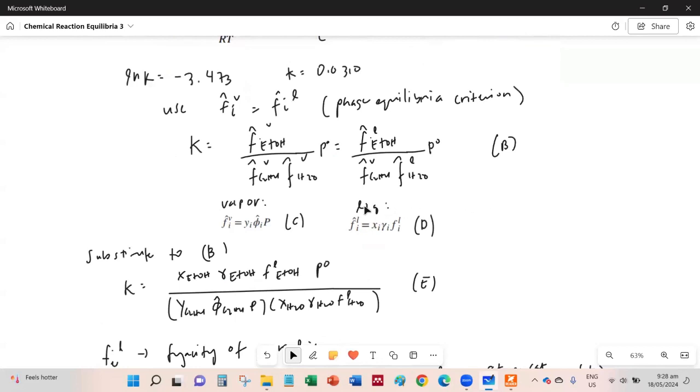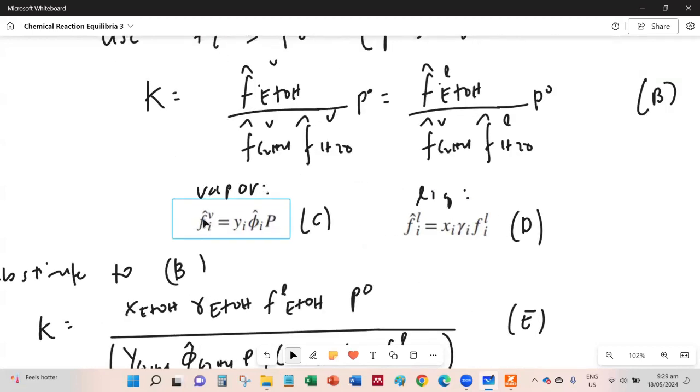However, remember that for the fugacity of the vapor phase, we can write it in terms of the fugacity coefficient, pressure, and the mole fraction. So the fugacity of the vapor is equal to this equation. Okay. Remember that phi hat means it's in a solution. So that is for the vapor, and for the liquid, it can be expressed in terms of the mole fraction, activity coefficient, and the fugacity of the pure species of the liquid. Okay, so this is for the liquid.